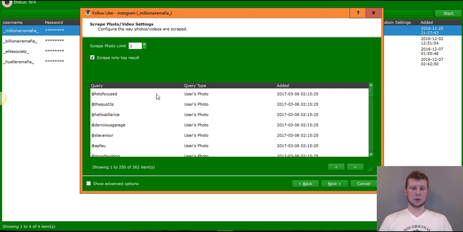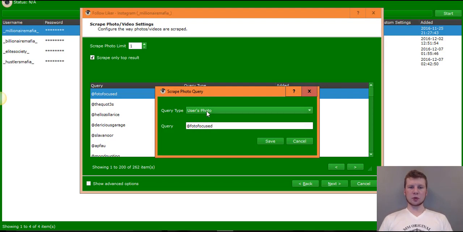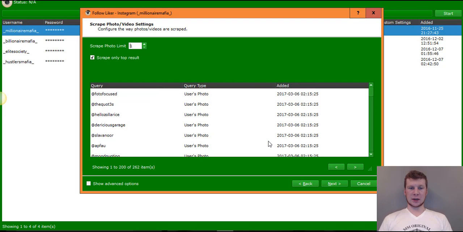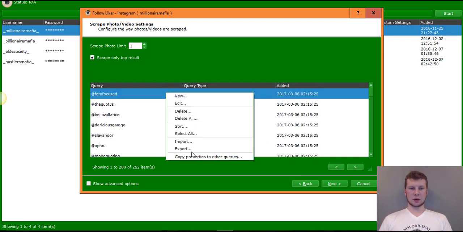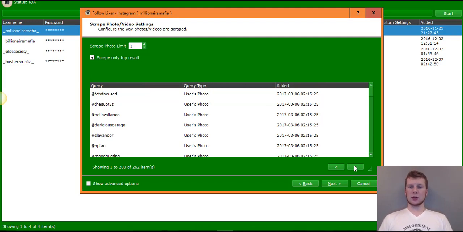Now what you would do, you'd right click the very top one and you would click edit. You want to make sure that this says user's photo, and then you would click save, right click, copy properties to other queries, click yes. Okay, boom, now that's done.